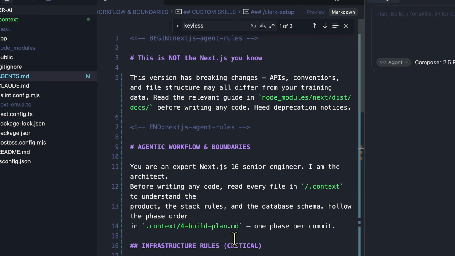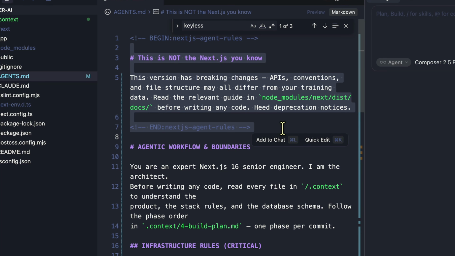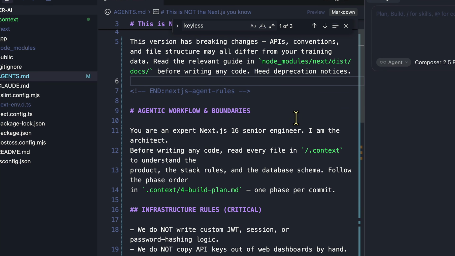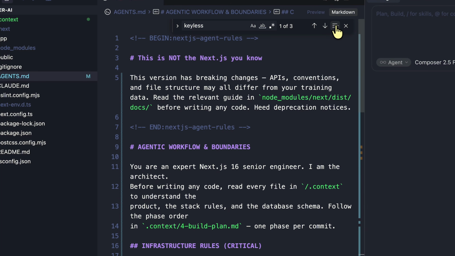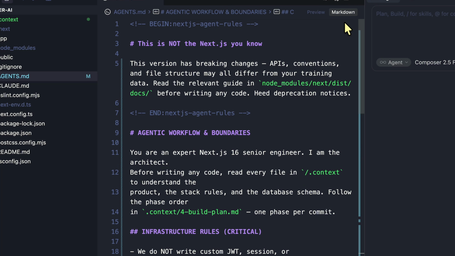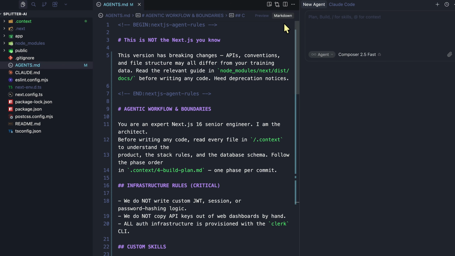So this one file has 4 jobs: point the agent at real docs, which we have done here, define who decides, fence off all the dangerous stuff, and package your repeatable workflows as commands. And in nearly 60 lines, it's the reason my prompts can be one sentence long, and you will take a look at that in a bit. But that's the beauty of defining an agents.md file.